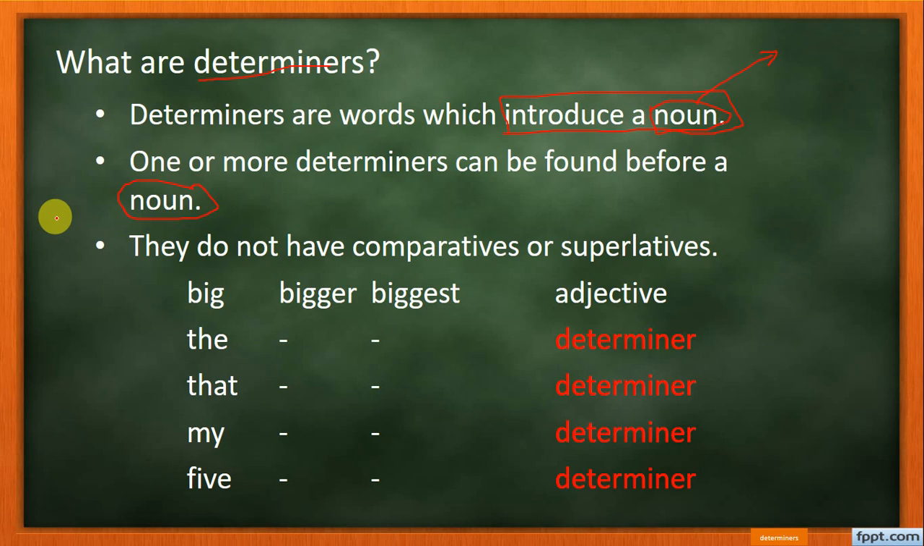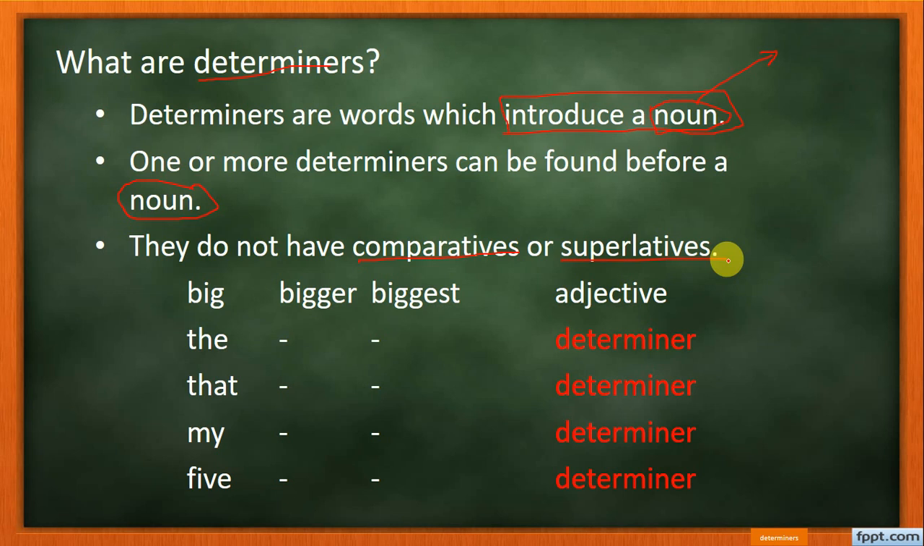So now what are determinants? They are words which introduce a noun. Where do we use them? Before a noun. And remember one thing more, they do not have comparative or superlative forms. Determinants are adjectives, but they do not have comparative and superlative forms. Remember this.